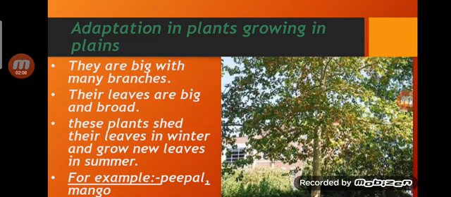The plants which grow in plain areas shed their leaves in winter and grow new leaves in summer. These are the speciality of the plants growing in plains. For example, peepal and mango trees, and many more you can see around you. There are a lot of trees on plain areas. So these are the speciality of all those trees. So the second one was plains.